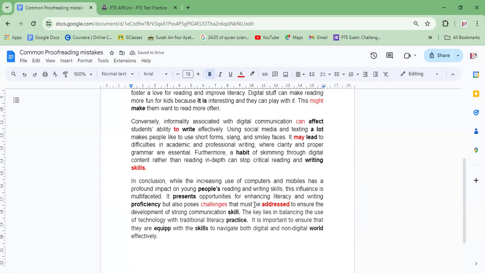And other reason is with be, if I give you an easy rule for this, with be, we always use third form, the past participle form of the verb. And this form is indicating that the action of addressing the challenges is required, but does not specify who will perform the action. Okay, so with be, we always use third form. Ensure the development of strong communication skills. Again, singular and plural, as I mentioned here.